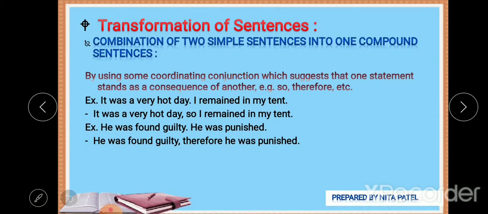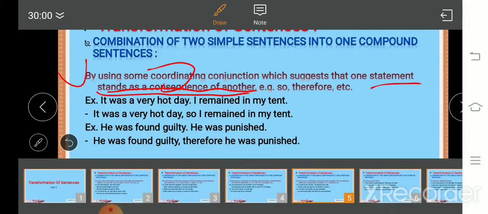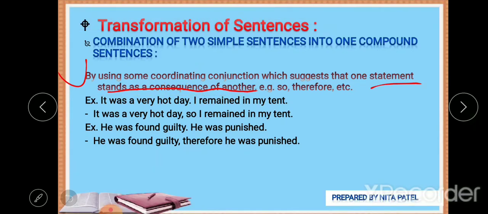Okay, the next way to combine sentences into compound sentences is by using some coordinating conjunctions or correlative conjunctions, where we suggest that one statement stands as the consequence of another. That means one statement stands as a consequence, result or outcome of the other. So wherever you find that kind of two sentences, you can go for so or therefore.